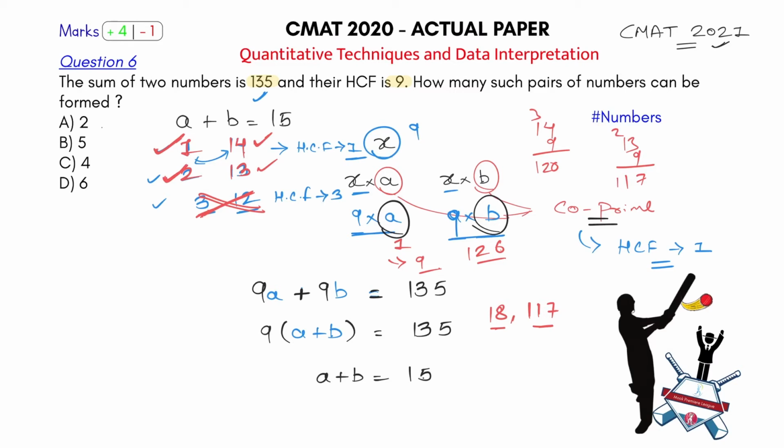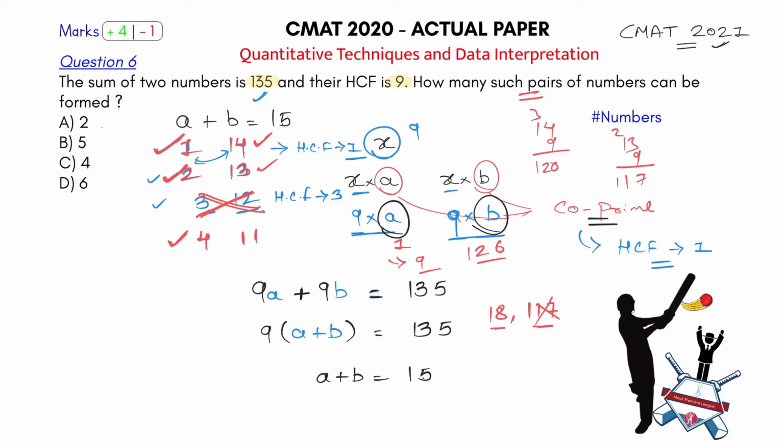So till now I have two pairs of numbers. I will not be doing all this in the exam. This is for your understanding; I am solving so much. Let's take another pair that you can form. Not with 3, can you form it with 4? 4 and 11, correct. They are also co-prime to each other. So this will give me another pair.